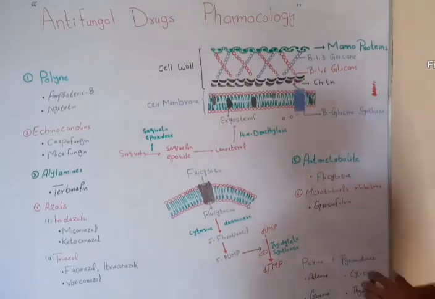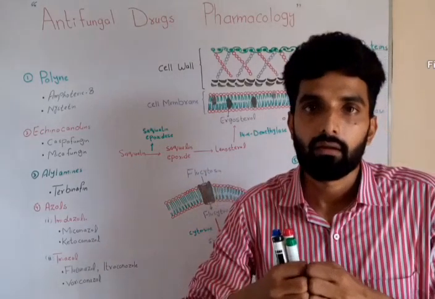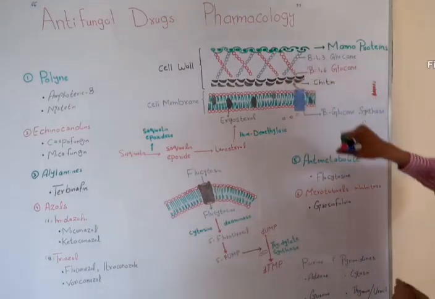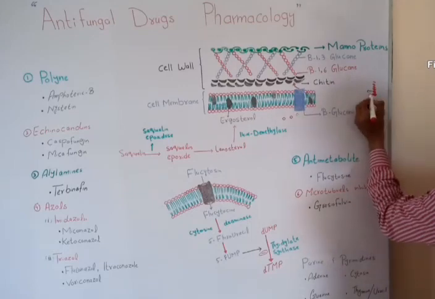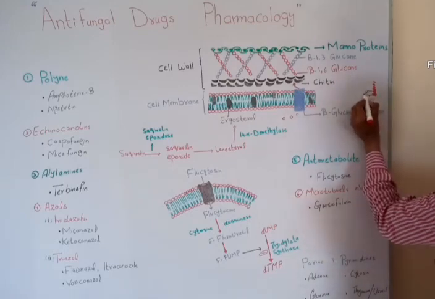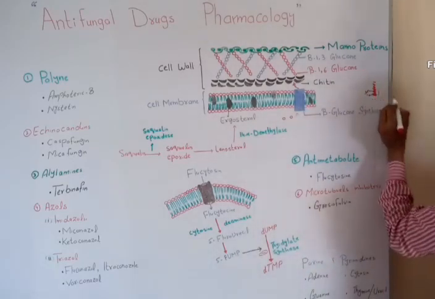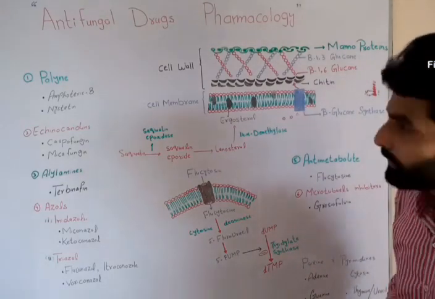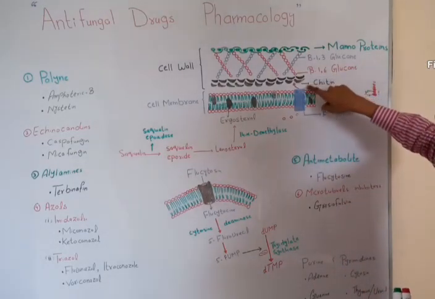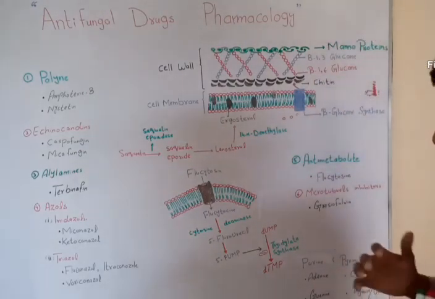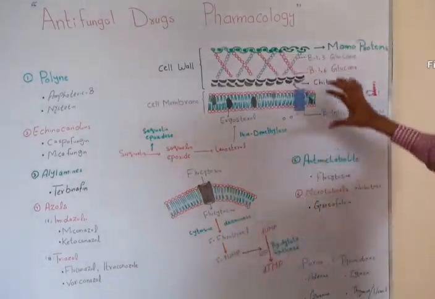The 1,3 and 1,6 define how these monomers are joining. For example, in 1,3 glucan, both of these glucose units are joined from carbon number 1 and carbon number 3. And in 1,6 glucan, both these monomers are attached from carbon number 1 and carbon number 6. So cutting the long story short, chitin is a polymer of glucose and glucan is also a polymer of glucose. Clear? Now, two types of polymer are present.